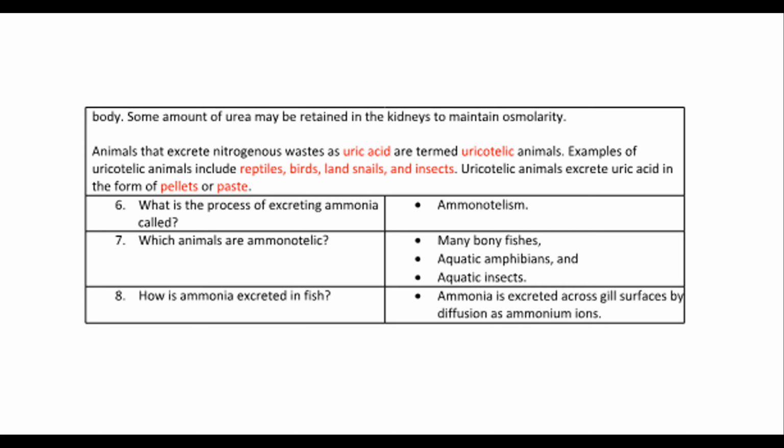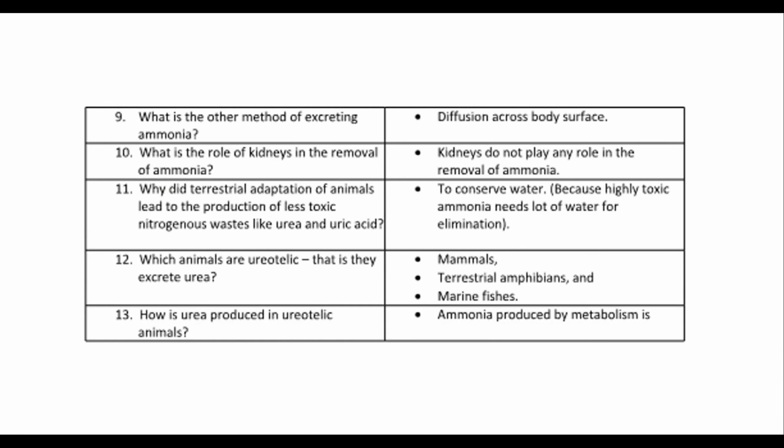6. What is the process of excreting ammonia called? Ammonotelism. 7. Which animals are ammonotelic? Many bony fishes, aquatic amphibians, and aquatic insects. 8. How is ammonia excreted in fish? Ammonia is excreted across gill surfaces by diffusion as ammonium ions.